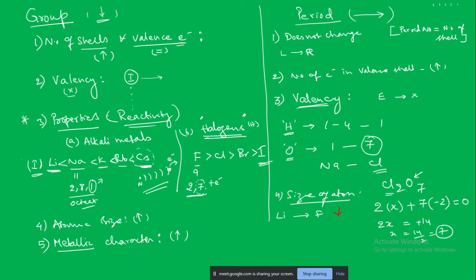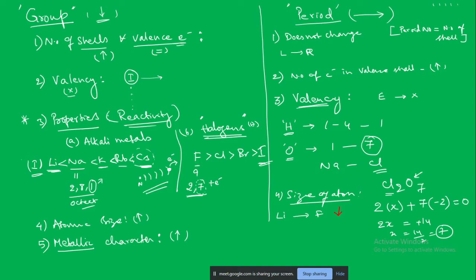In our previous class, we discussed the various properties and how they vary in a group as well as in a period. Down the group and across the period, how the various properties are changing: the number of shells, the valency, the atomic size, the metallic character. With respect to the change in properties across the period, we covered up to the size of the atom.